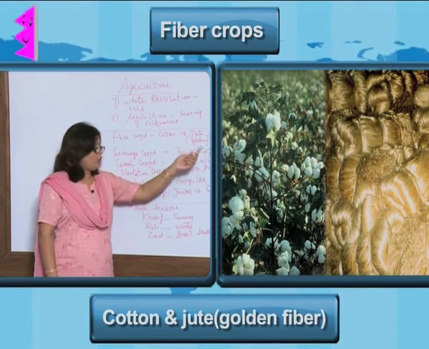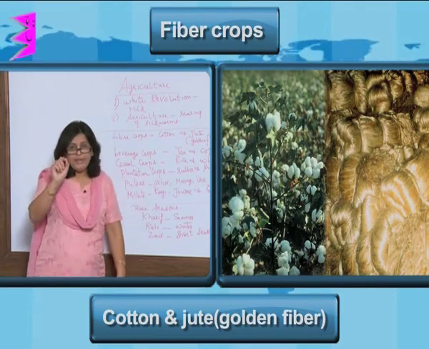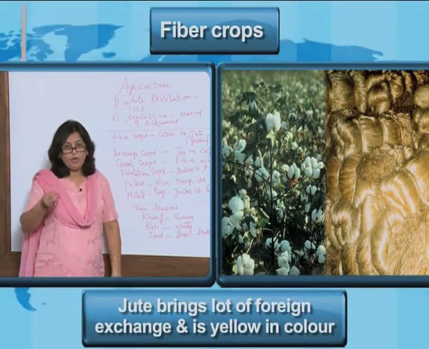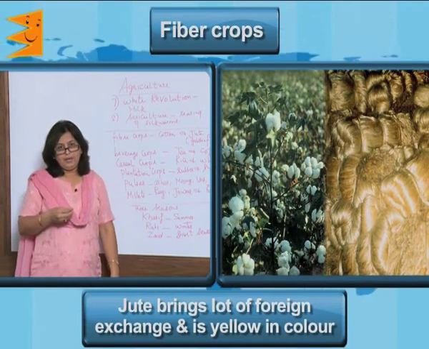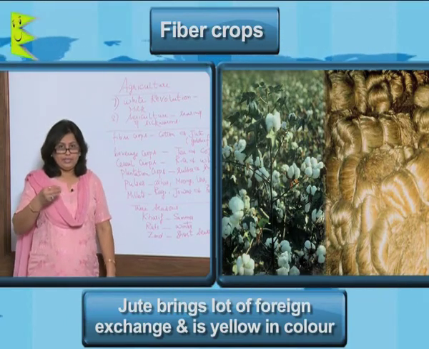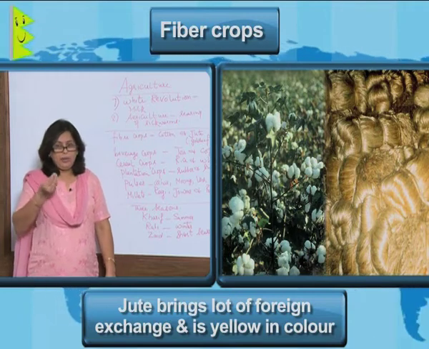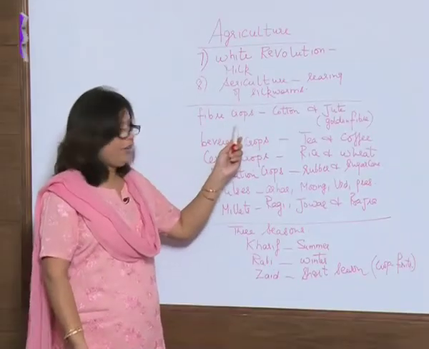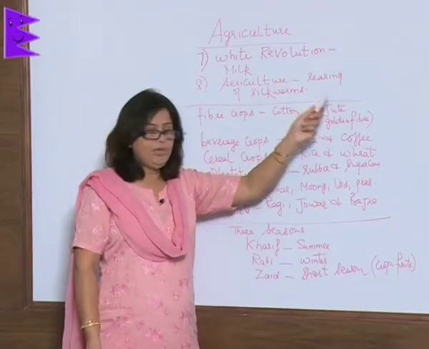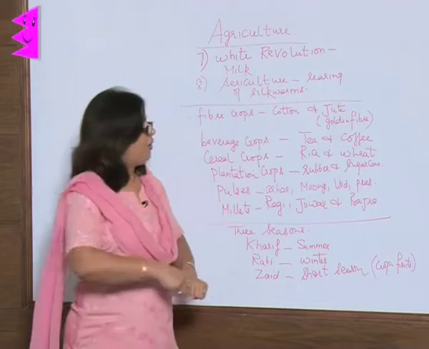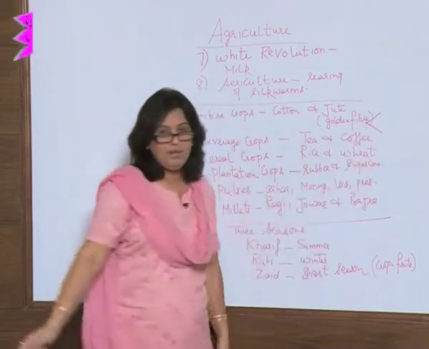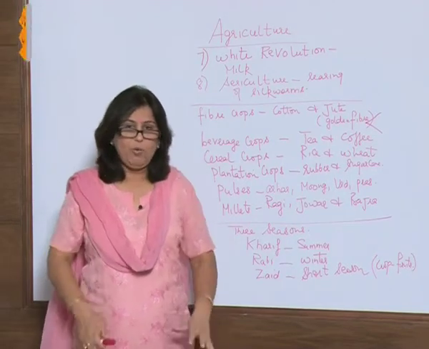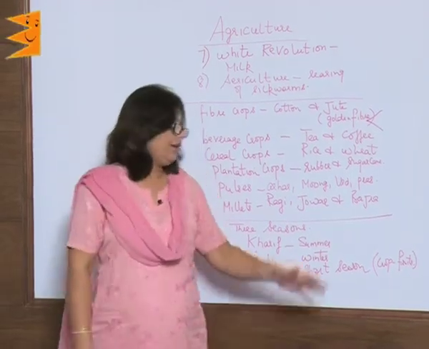Children, jute is also called the golden fiber because jute brings in a lot of foreign exchange to the country and it also is yellow in color when it is found in its raw form. So, remember, fiber crops are cotton and jute, which is called golden fiber for two reasons: because it is getting us foreign exchange, and because when it is found it is yellow in color.